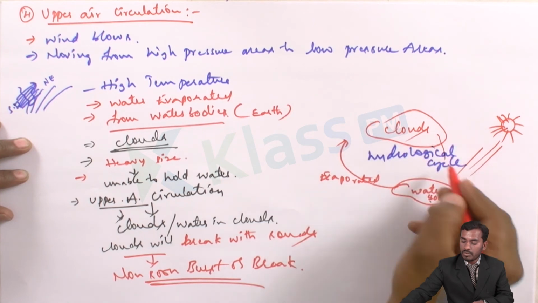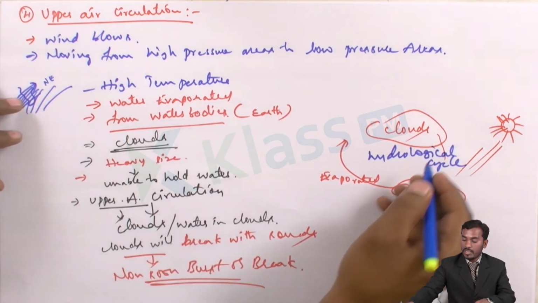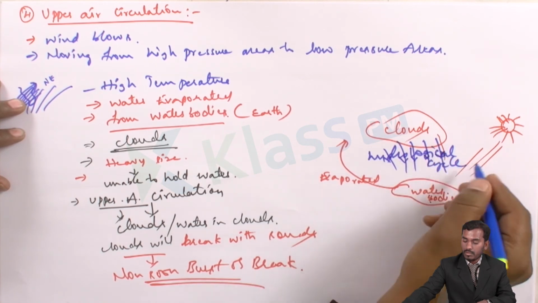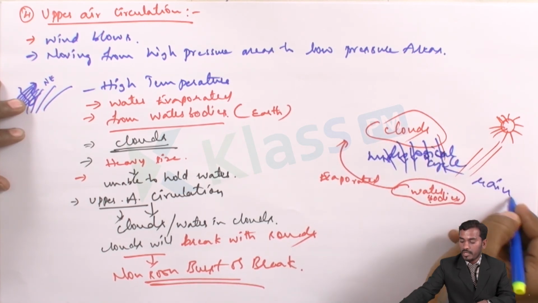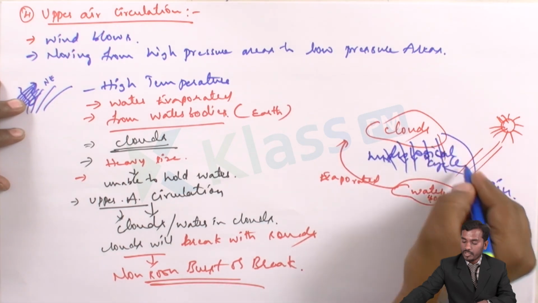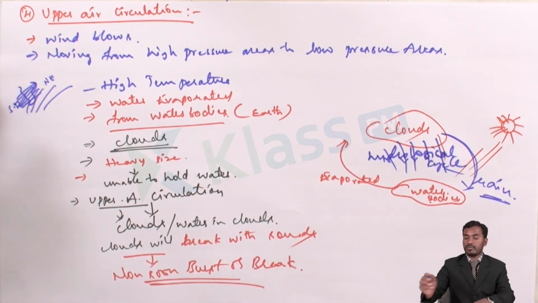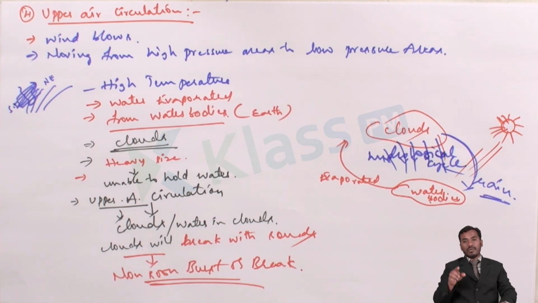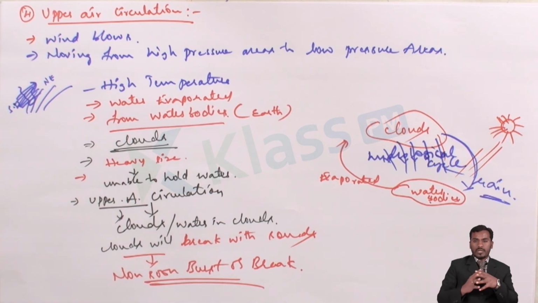And again from these clouds, the water will fall in the form of rain, and again reach the ground, and again the water bodies. So in this way, the hydrological cycle happens because of the upper air circulation. Is that clear? Because of this only the hydrological cycle happens.